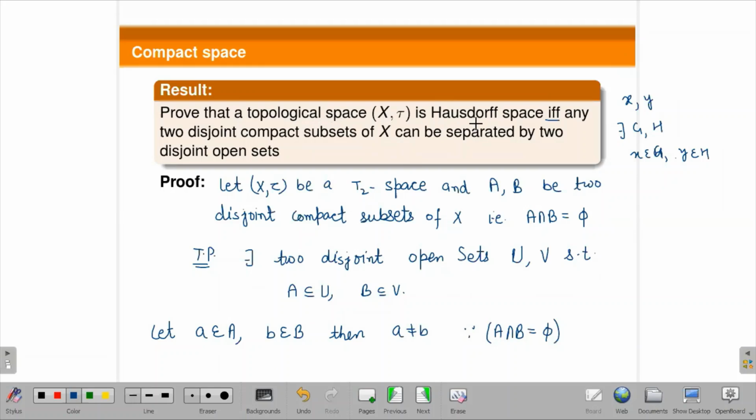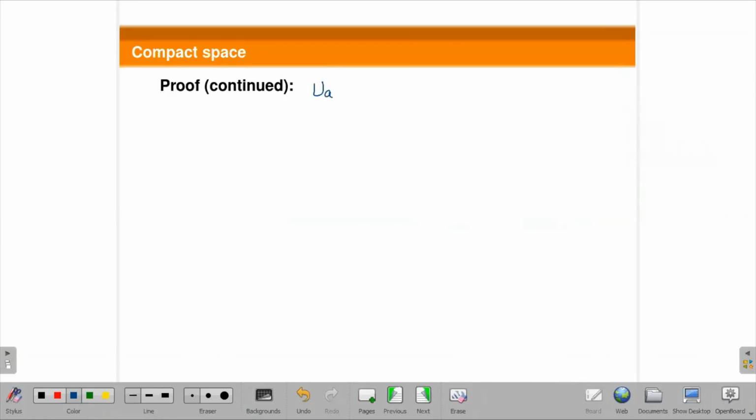So now, because X is a T2 space, there exist two disjoint open sets, call them U_a and V_b, such that a is contained in U_a and b is contained in V_b.